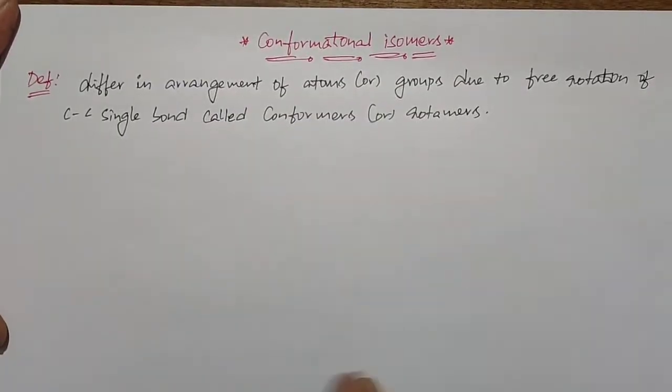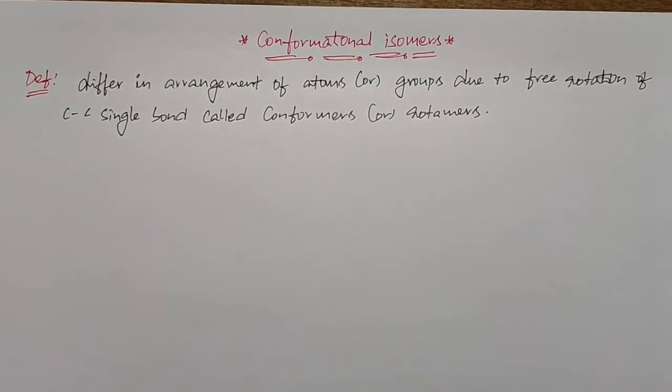Conformers are rotamers. Due to free rotation of the carbon-carbon single bond, we get an infinite number of conformers.